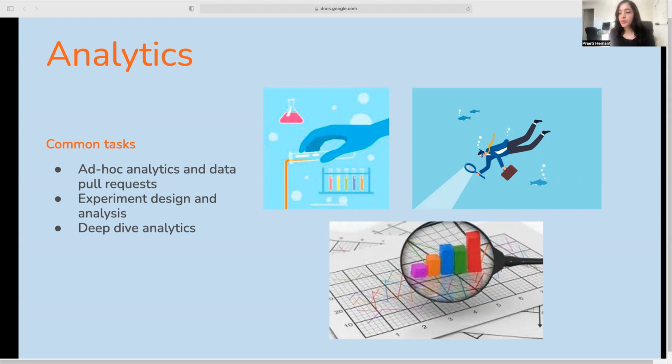And the third kind was deep dive analytics. So this was analysis that usually spanned multiple days, took multiple considerations into account, and would be what you would generally call complex analysis. So now all of these are pretty normal to any analytics team. This is the kind of work an analytics team does, but their distribution is what truly gives an insight into how well data is set up to be utilized.